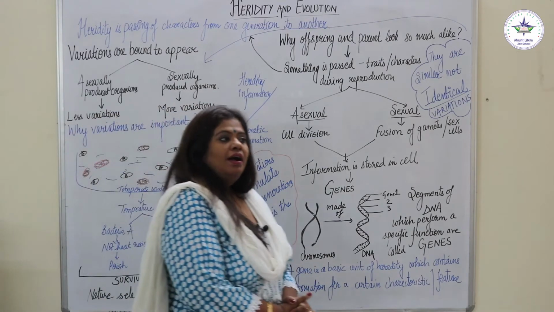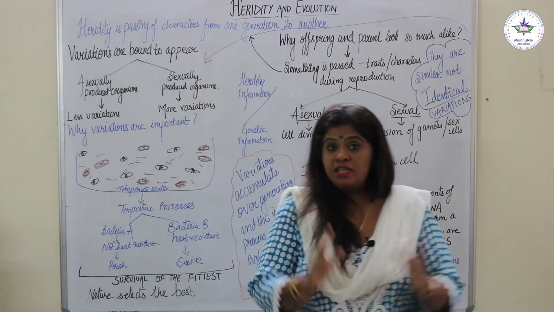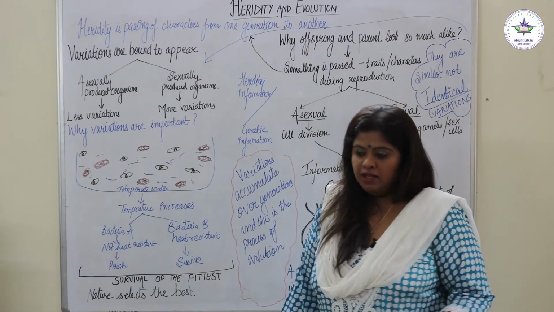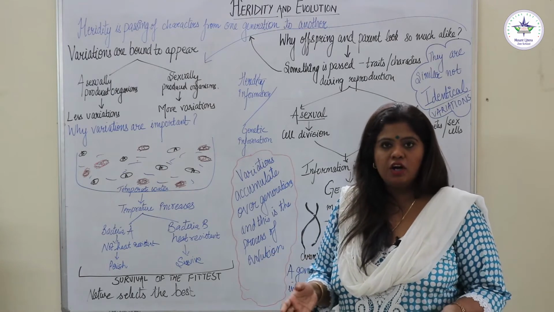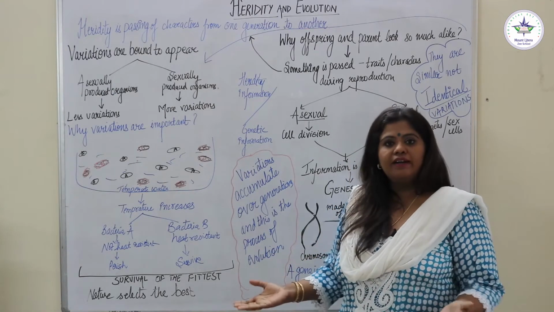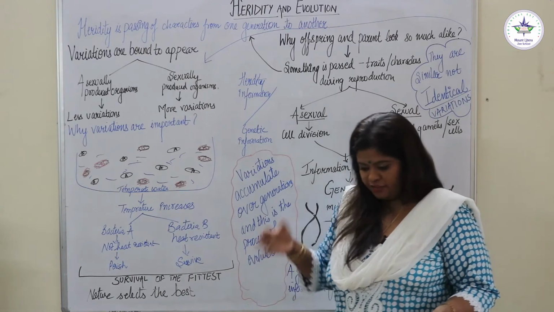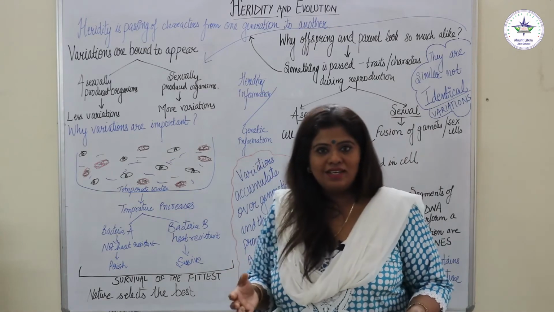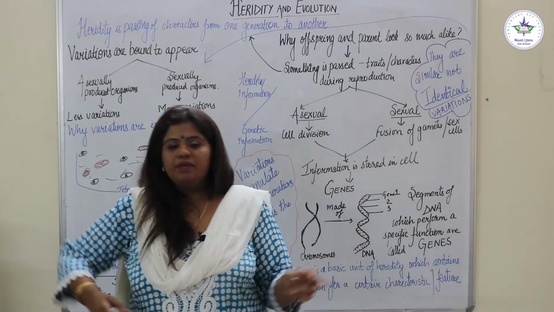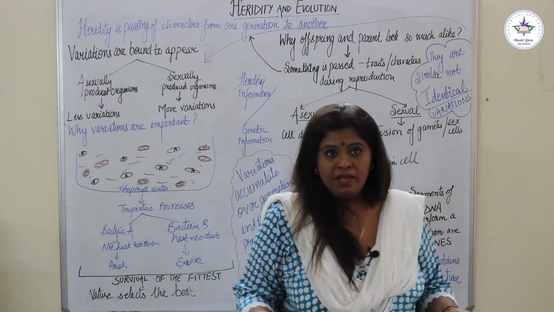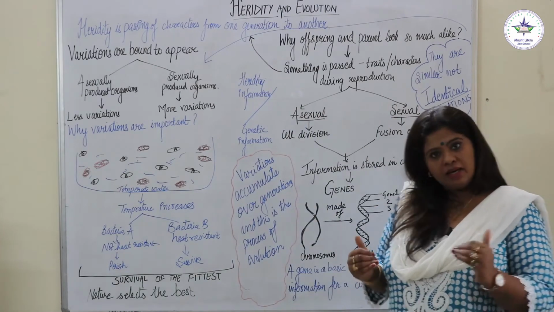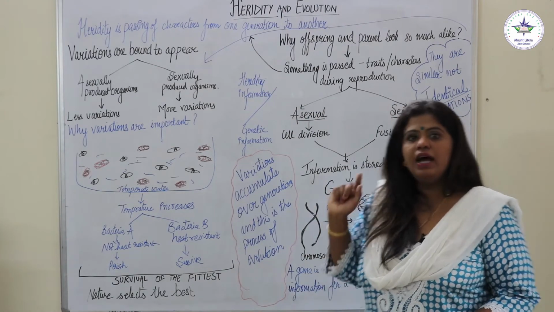Okay. So again a question arises. Just think of another situation now, that if there are 100 offsprings of the same couple, all 100 are different. If we talk about a situation of crows, the same couple gave birth to 100 of them and all 100 were different. They look similar to the parents but they are not identical.